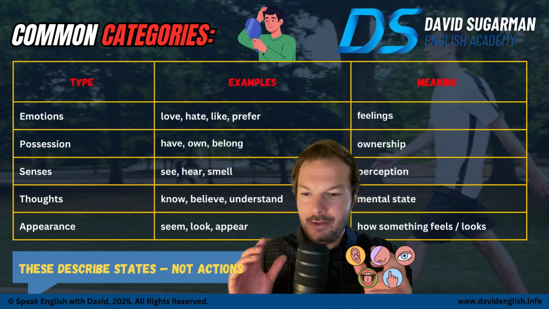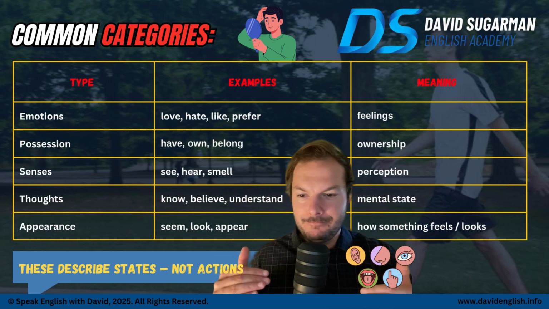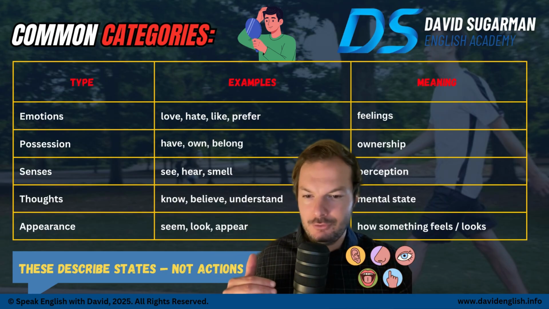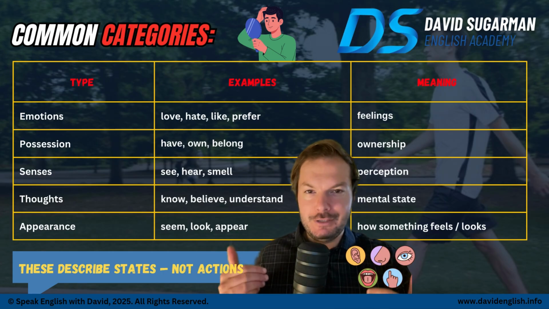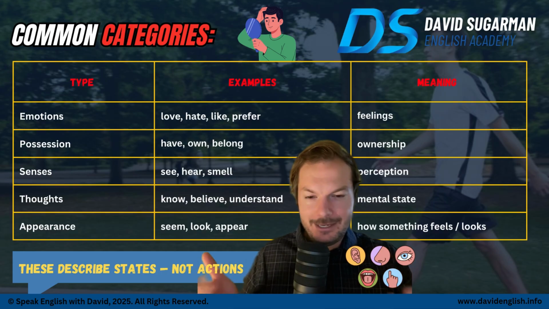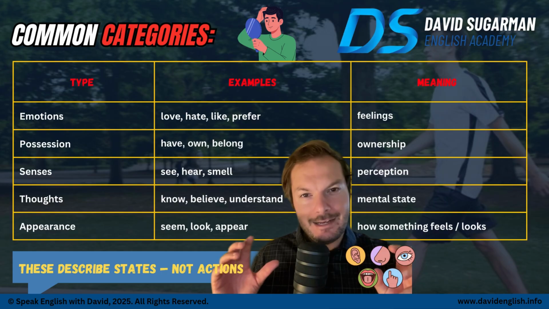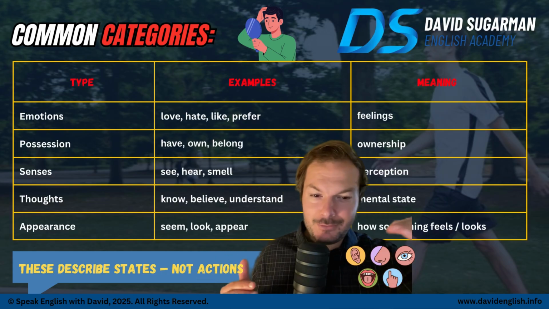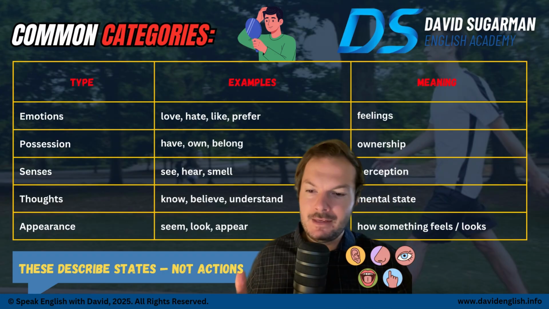Okay. Now, thoughts. If it's right now, you know this is the right thing to do. You believe this is the right thing to do. You understand. And also, I cannot see if you actually understand this thing or not. I cannot know if you believe it or not. So it's not an action verb. That's your mental state. We cannot see the mental state, we can't observe it.